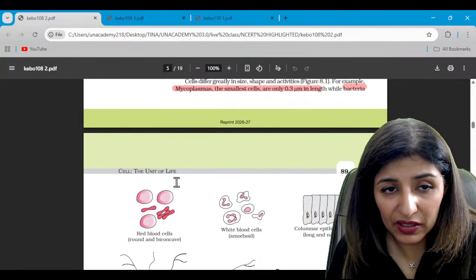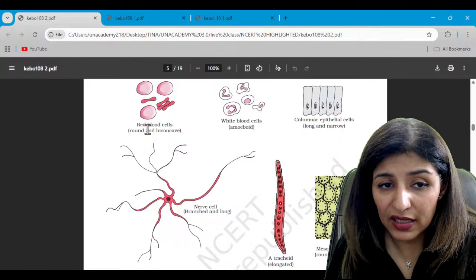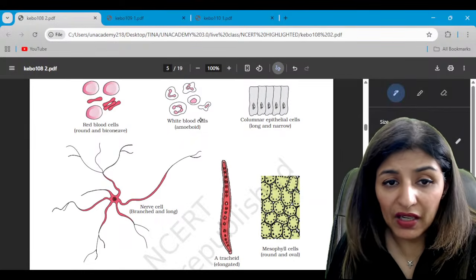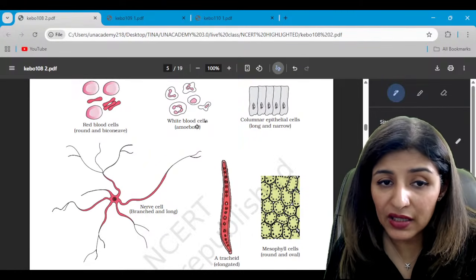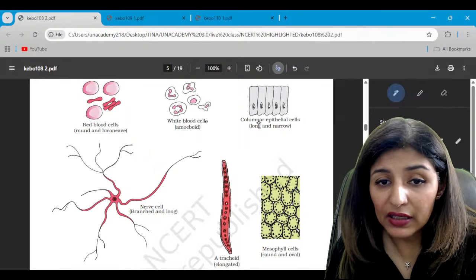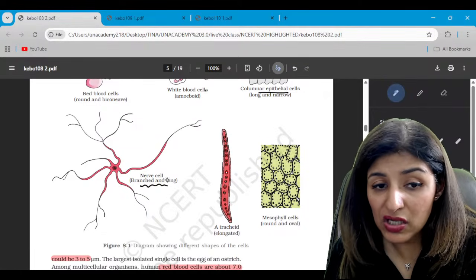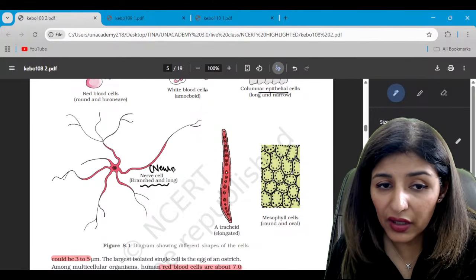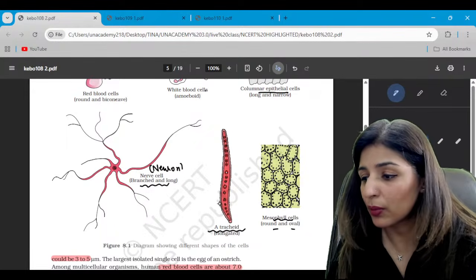What are the diagrams given in this chapter? So this figure 8.1 shows different shapes of the cell. Look at the shape of RBC. Then WBC, we have different shaped nuclei in WBCs depending upon the type. Then this is columnar epithelium cells, long and narrow. This is a highly branched and long cell. The longest cell is a nerve cell or a neuron, right? Then this is a tracheid, elongated, and this is the mesophyll cell, round and oval with so many chloroplasts.